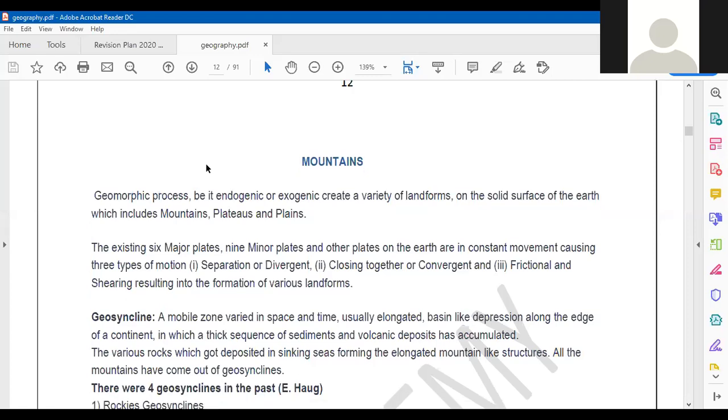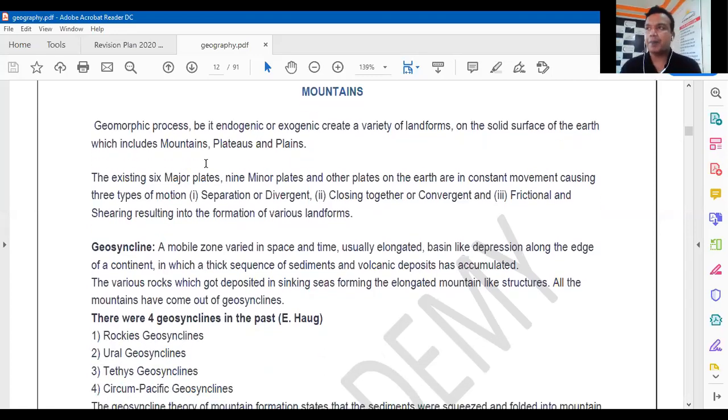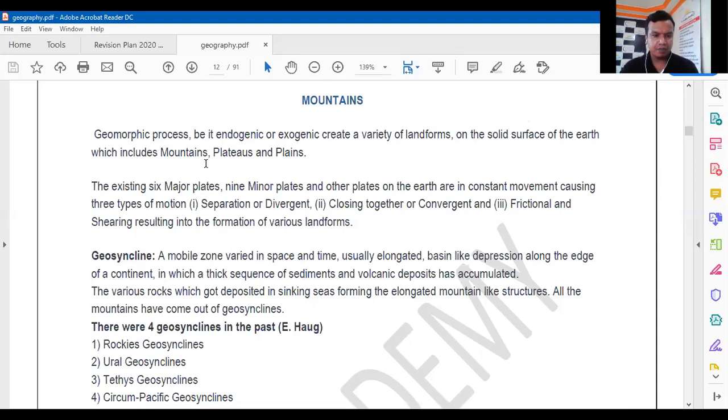So the next topic is mountains, the types of mountains. Depending upon whether the mountain is created due to the compressional force, the upward or downward movement, or the volcanic eruption. Because sometimes due to the volcanic eruption, the magma which is erupted outside from the interior of the earth gets deposited and creates a structure like a cone. So those mountains are called conical mountains or volcanic cones.